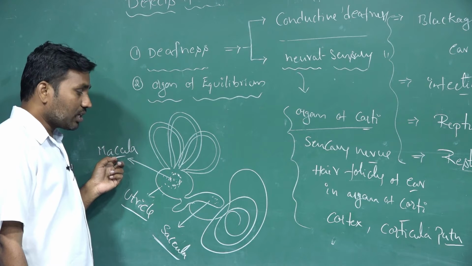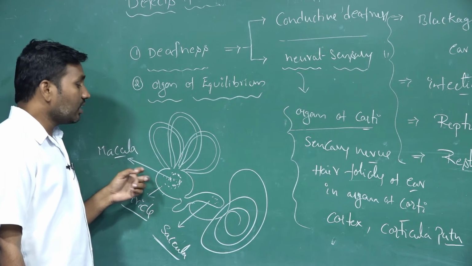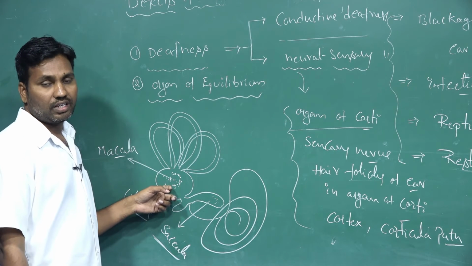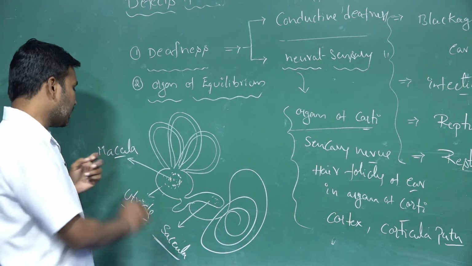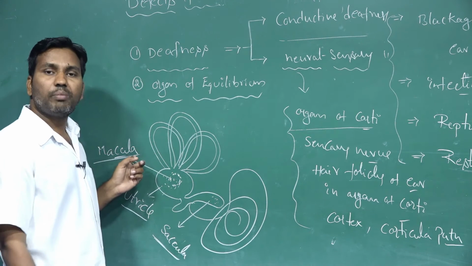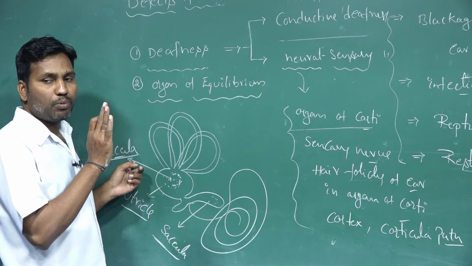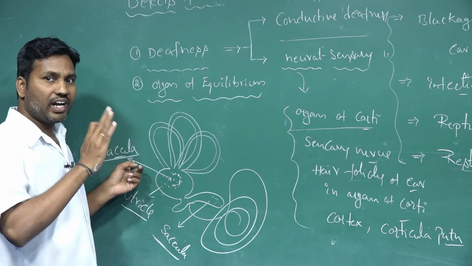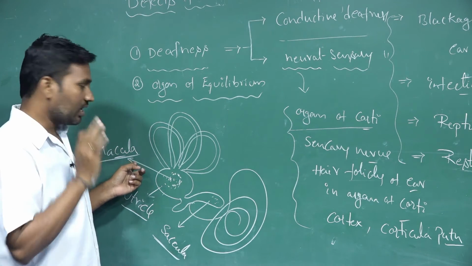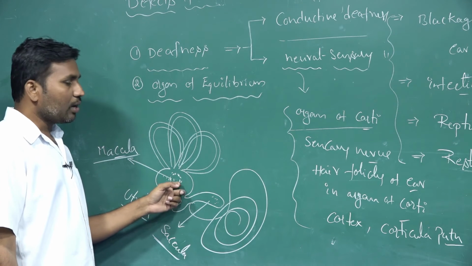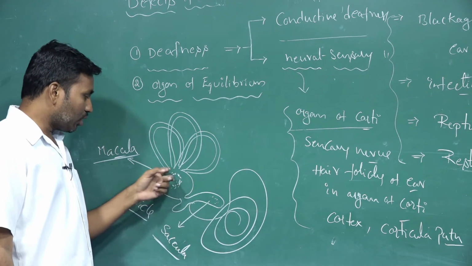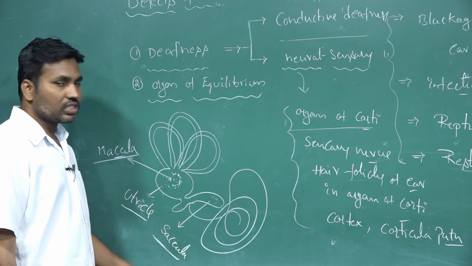So these receptors recognize the position of the head and the body. The body's linear movements are recognized by the receptors of the macula. That means the body position, whether it is bent or at a right angle, is recognized by the receptors present at the macula, in the macular regions of the utricle and the saccule.